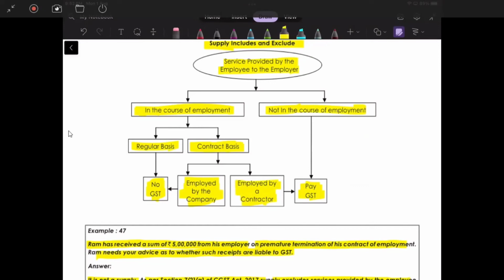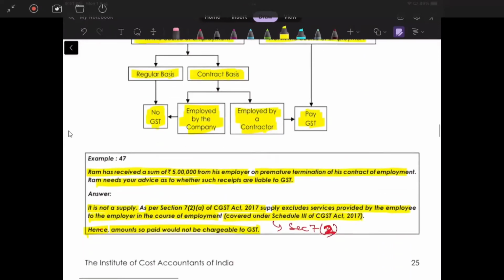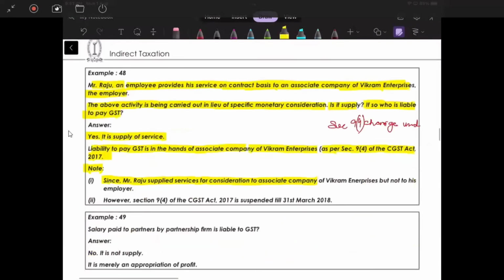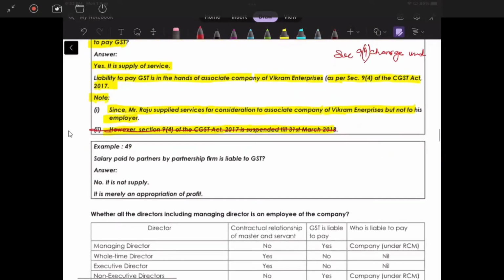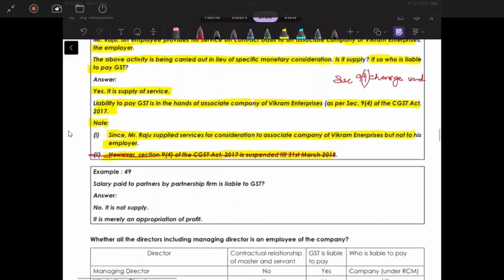Okay, this contractor here means the associate company, so it will be liable to pay GST, correct? Associate company of Bikram Enterprises, but not to his employer, correct? However, section 9(4) of CGST Act is suspended till 31st March 2018. Okay, so this is a kind of thing required. Okay, maybe this book is ahead of that, so it is given like that.